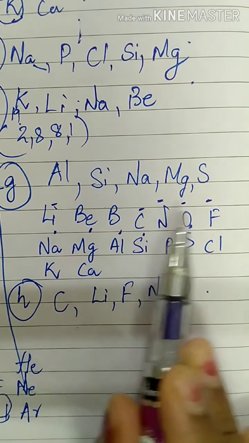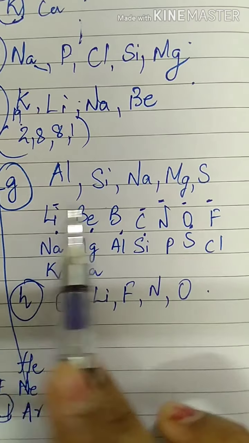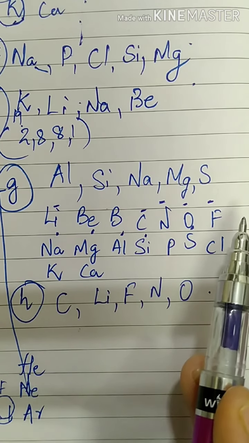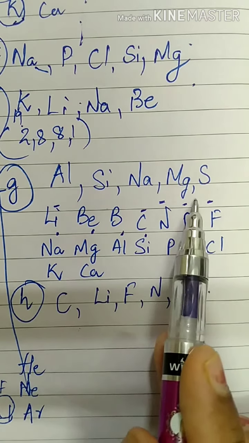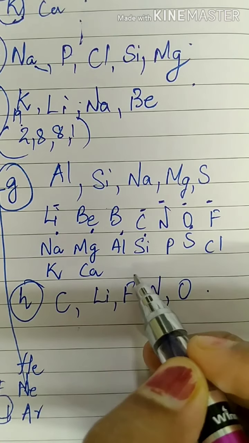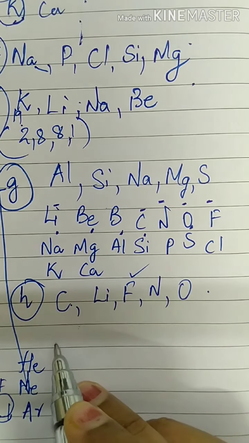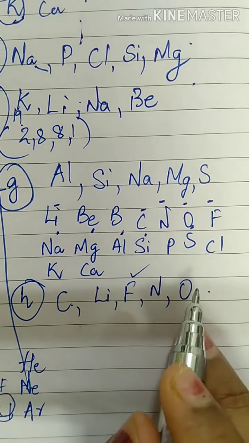Metallic character decreases, non-metallic character increases. So out of this, which is on the extreme right, that will be most non-metallic. That is fluorine. Fluorine has the highest non-metallic character. So fluorine is the answer. But see to it that you write the electronic configuration. At the end, you write down the answer to the question asked.